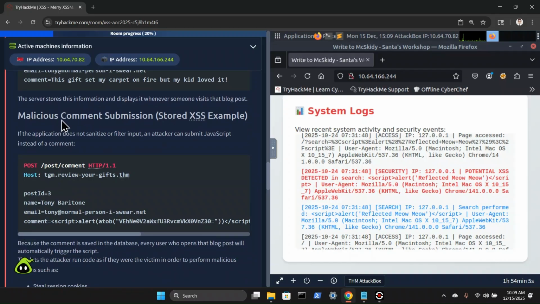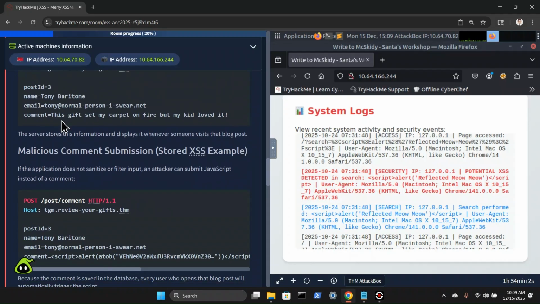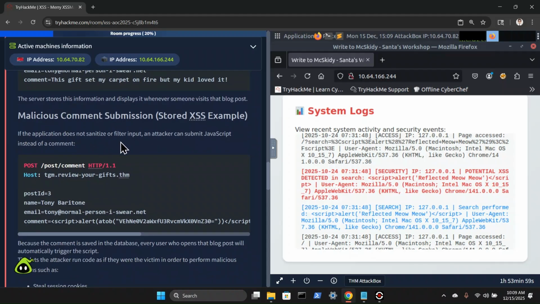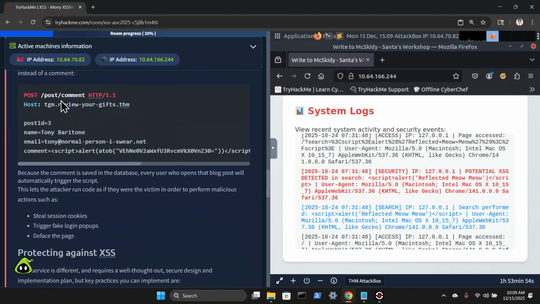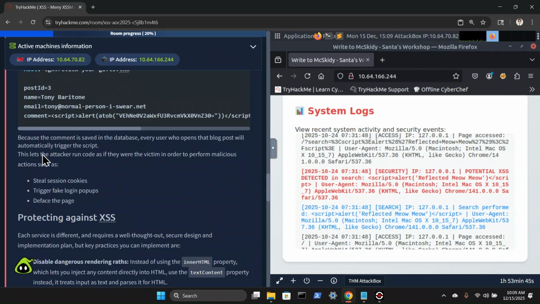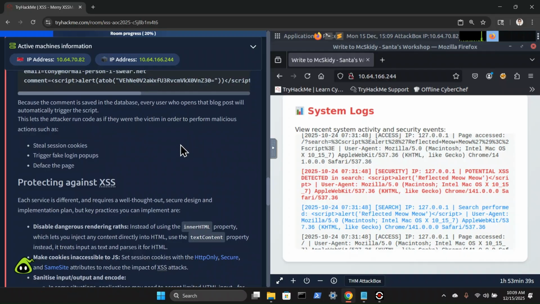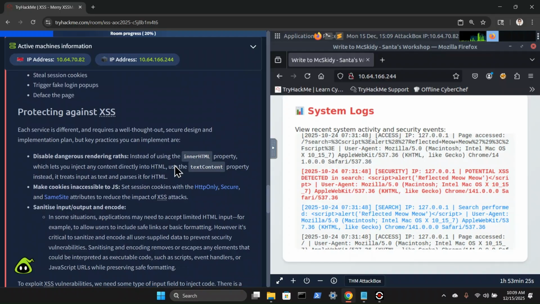So malicious comment submission, stored XSS. Example, if the application does not sanitize or filter input, an attacker can submit JavaScript instead of a comment. So we'd see the post, the comment, the host name, post ID again. And now we see the comment of the actual script, okay? Because the comment is saved in the database, every user who opens the blog post will automatically trigger the script. This lets the attacker run code as if they were the victim in order to perform malicious actions such as steal session cookies, trigger fake login pop-ups, and deface the page.